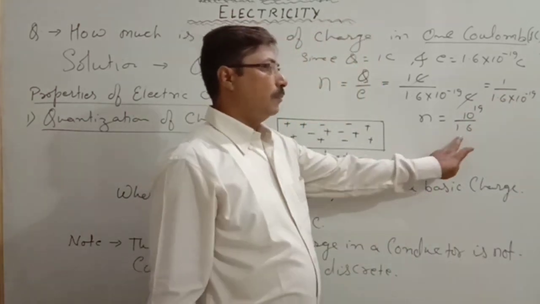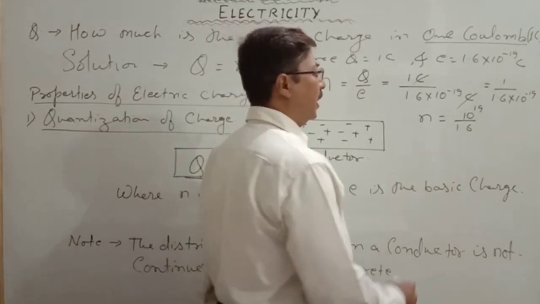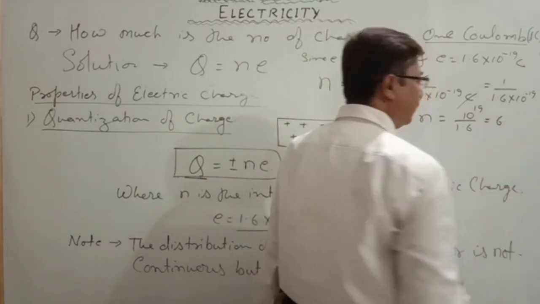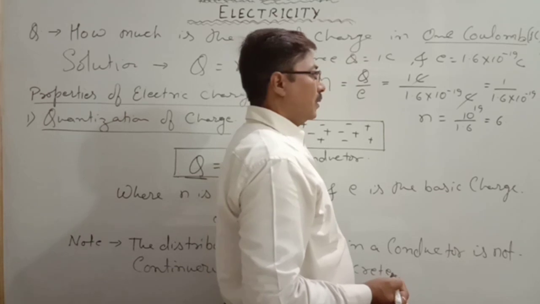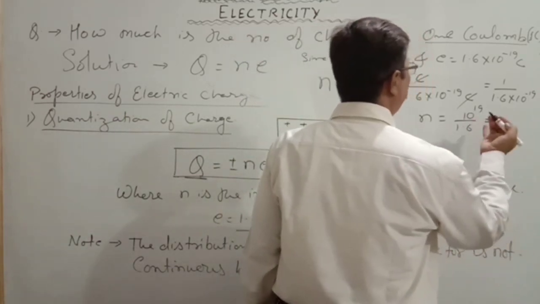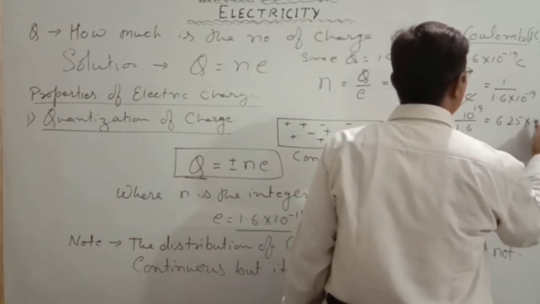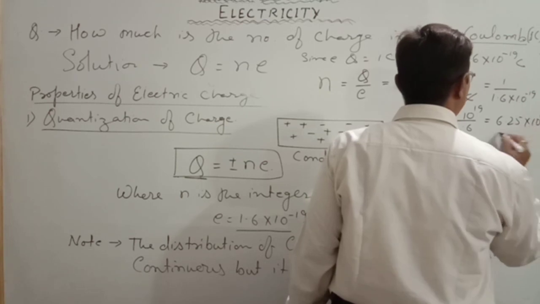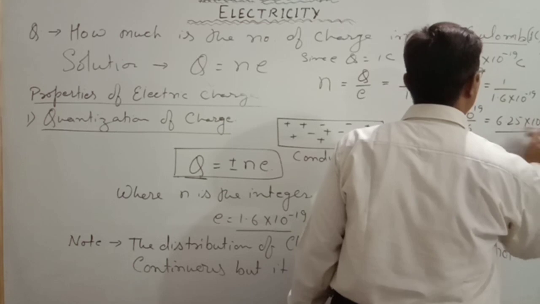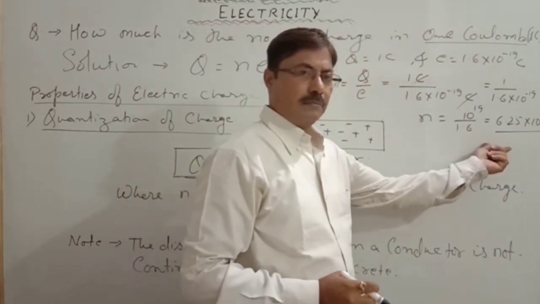So you calculate, the point will be removed, and we calculate it is 6.25 into 10 to the power 18. This is the number of charges here that we calculate.